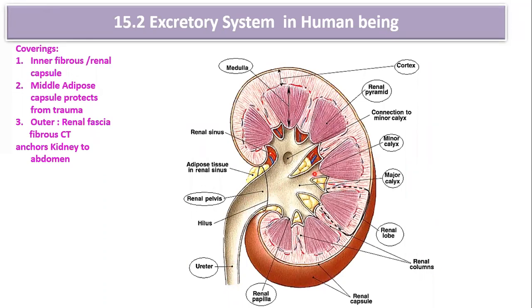That means first the urine is accumulated in the minor calyx. From the minor calyx, urine goes to the major calyx. From the major calyx, urine enters the central portion called the renal pelvis, and finally it enters the ureter. So this is known as the histology of the kidney. The tip of the pyramid is known as the renal papilla. So this is all about the histology of the kidney.